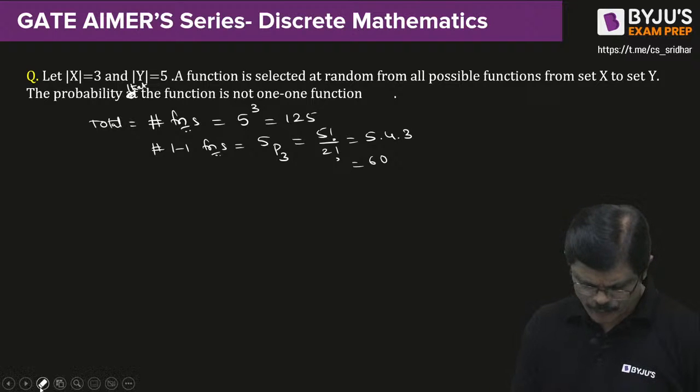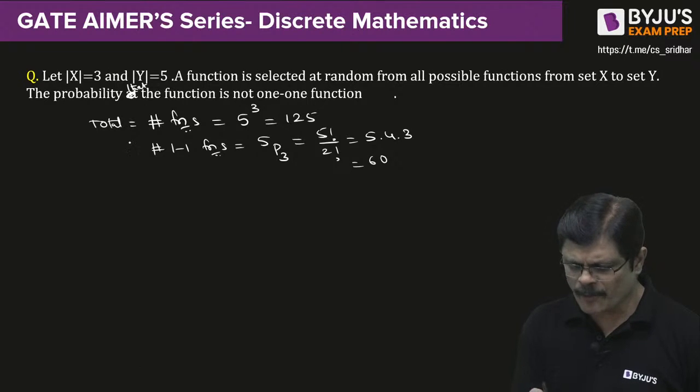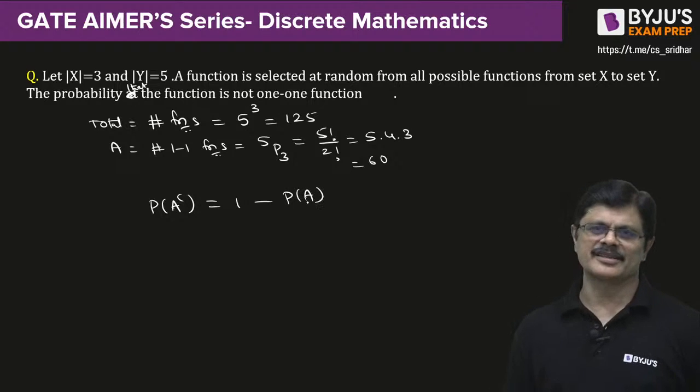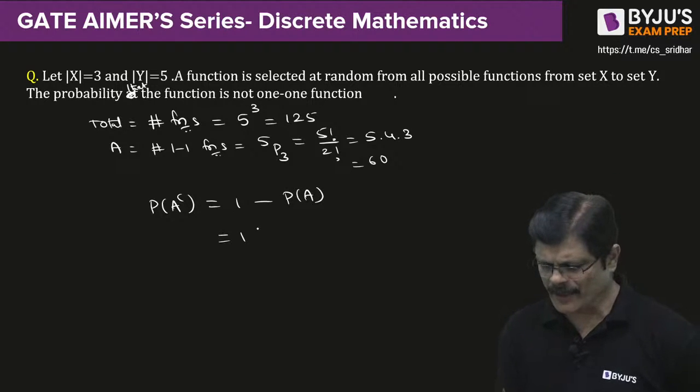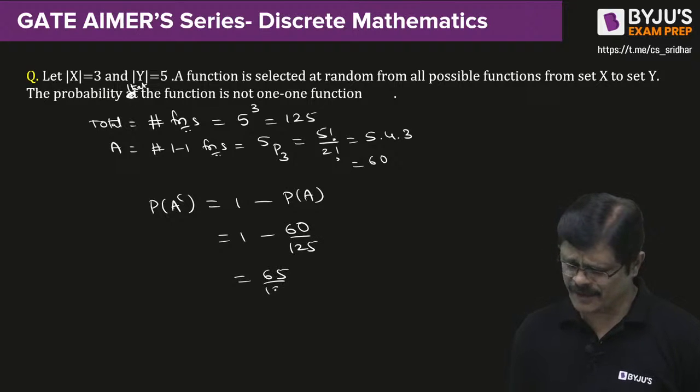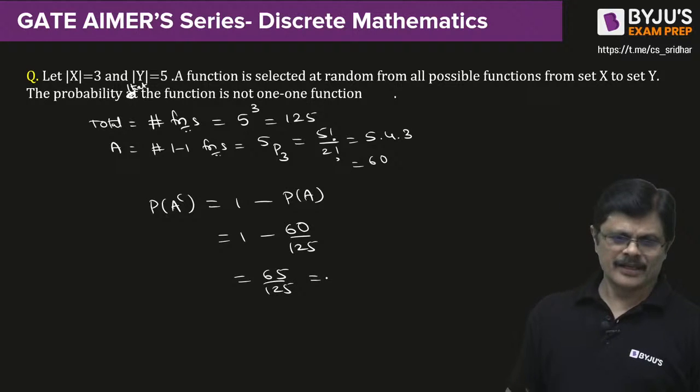Because probability will give you that particular story. Suppose you call it as some event A. We need probability that it is not one-one, which is nothing but 1 minus probability that it is one-one, my dear friends. Like that also you can do it. 1 minus 60 by 125, which is nothing but 65 by 125. Got it?